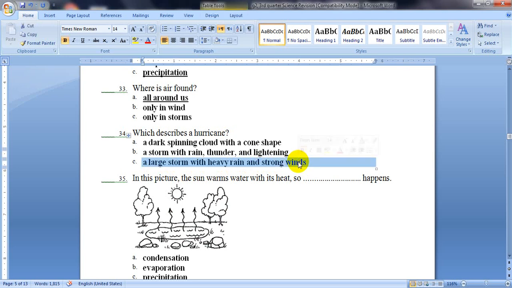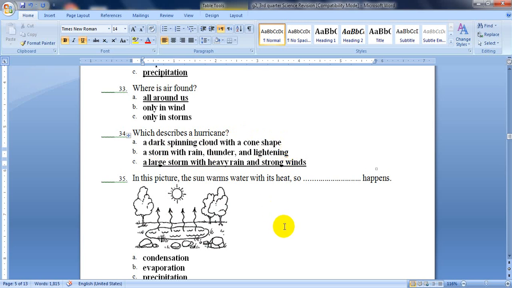It's letter C. A hurricane is a large storm with heavy rain and strong wind. What about a dark spinning cloud with a cone shape? It is a tornado, while a storm with rain, thunder, and lightning is a thunderstorm.